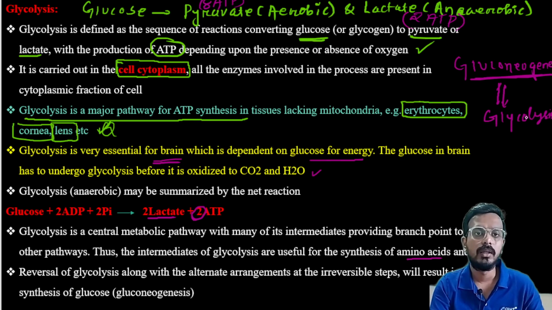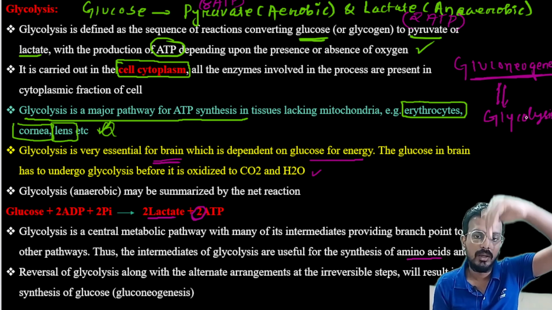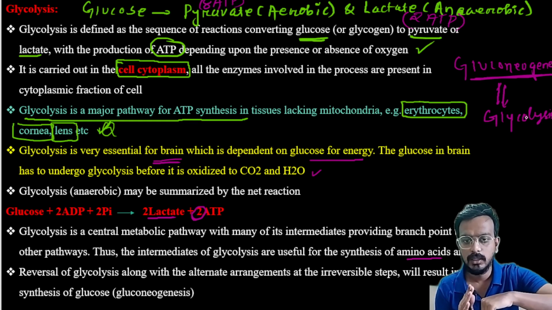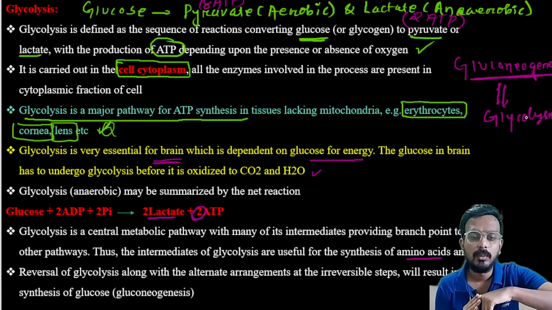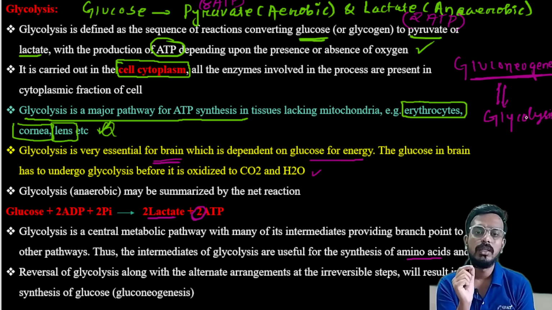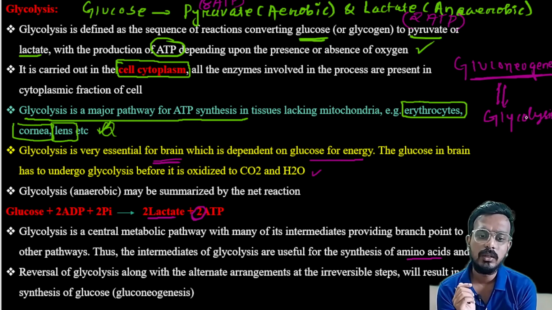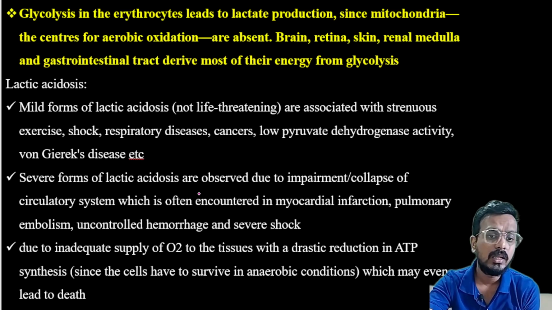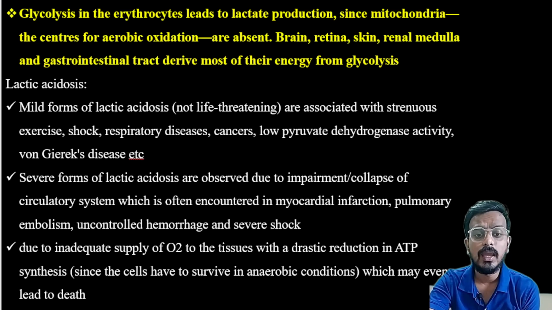If glycolysis flows in an upward to downward direction, gluconeogenesis will go from downwards to upward. The same reactions will be there, with minor changes in their reactions. So exactly the opposite of glycolysis is gluconeogenesis.